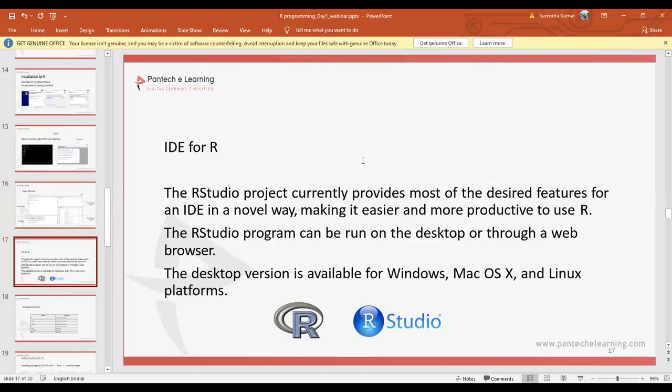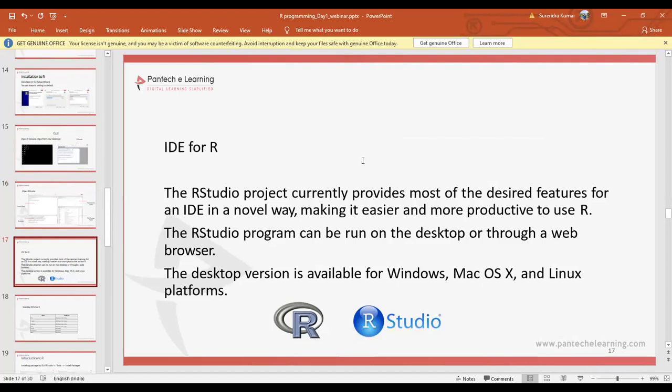So what is the IDE for R? The environment for the R programming language is RStudio. The RStudio project currently provides most of the desired features for an IDE, integrated development environment, in a novel way, making it easier and more productive to use the R language. RStudio can be run on the desktop or through a web browser, so we can directly run the data in the web browser also.